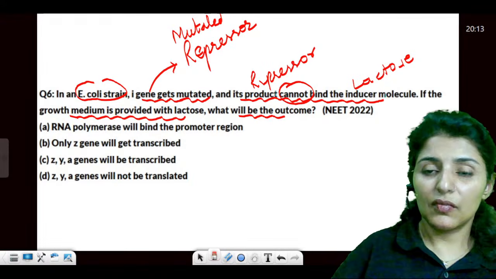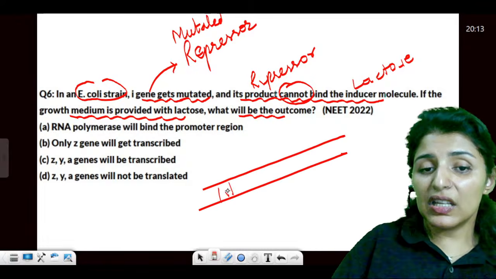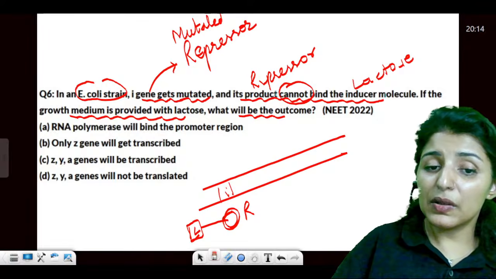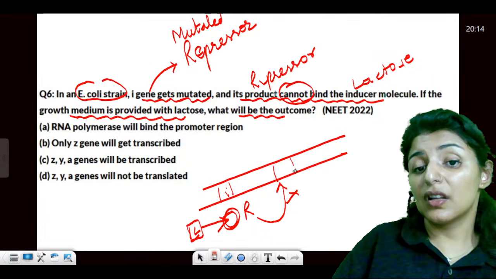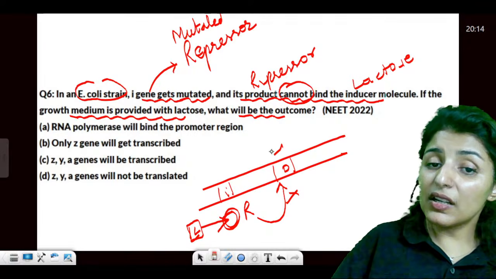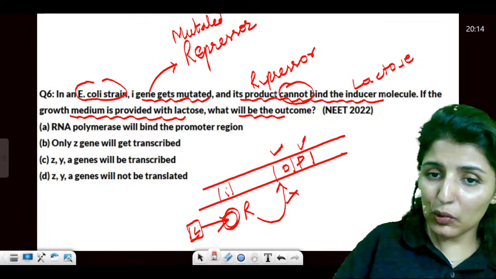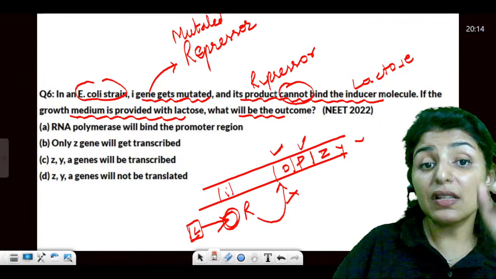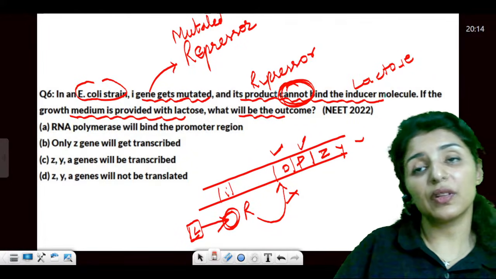Yes, very interesting question. So we know when the I gene is producing repressor and lactose is present, it binds with it. Now the repressor cannot bind with the operator, so the operator is free. When the operator is free, RNA polymerase can bind with the promoter, and this will activate the ZYA genes. So this happens when lactose binds with repressor. But now it is saying the repressor cannot bind with lactose.